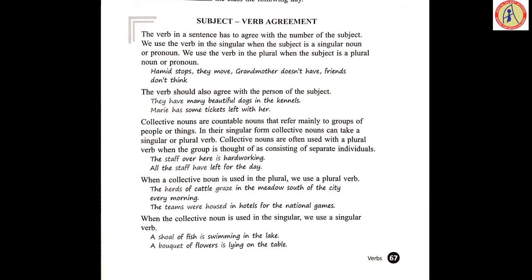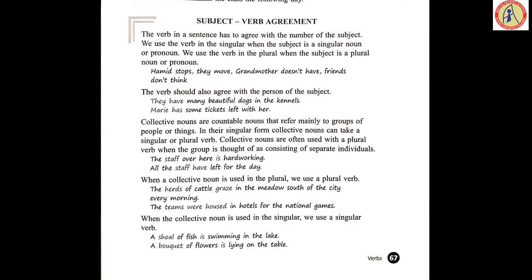They have many beautiful dogs in the kennels. How many? Countless. Many beautiful dogs is a plural form. So, they is followed with the plural form, have. Mary has some tickets left with her. Mary singular is followed with the singular verb.